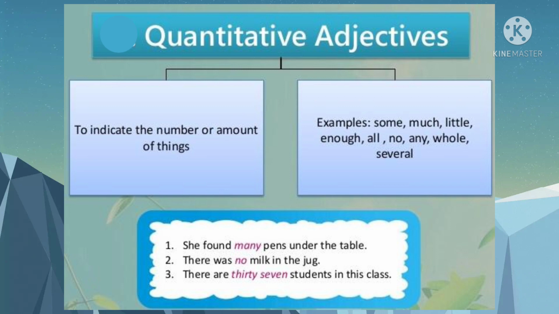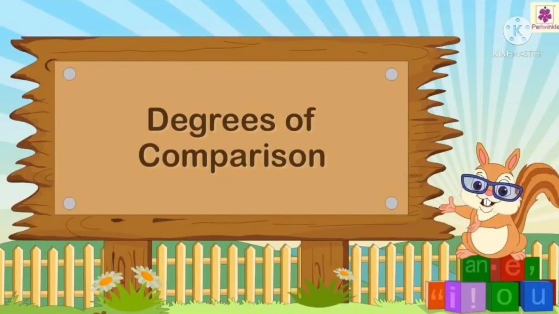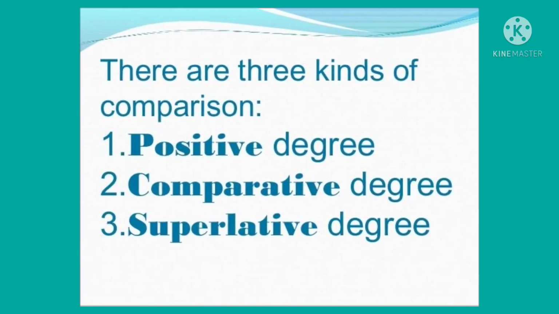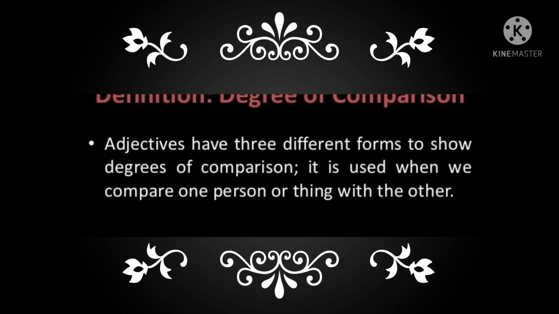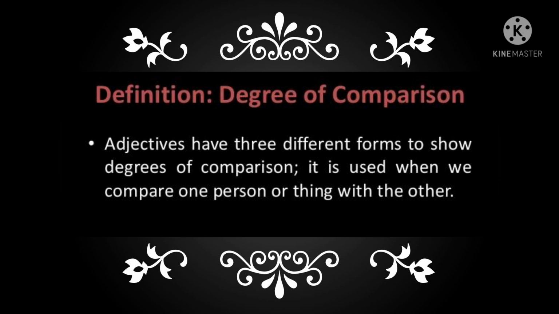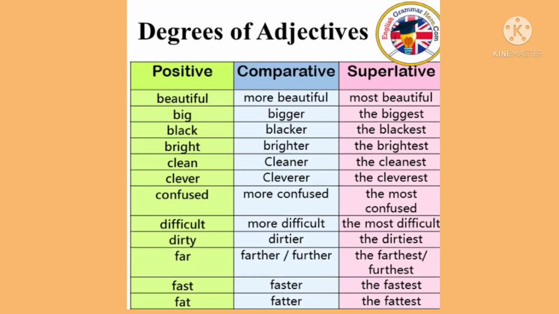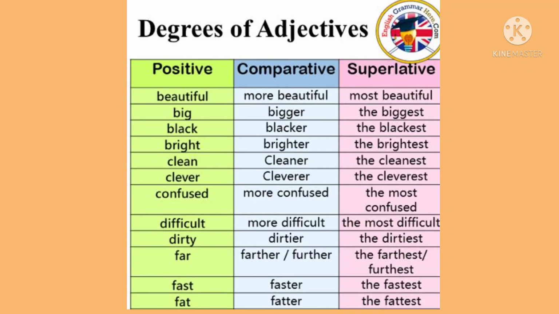Now we come to our very next topic, that is degree of comparison. There are 3 degrees of comparison. You know very well. First is positive degree, second is comparative, and third is superlative. Now let us understand what degrees of comparison are. Adjectives have 3 different forms to show degrees of comparison. It is used when we compare one person or thing with the other. So here we'll understand first what is positive, then comparative. You can read here, the green one is positive, white is comparative, and the third one is superlative.